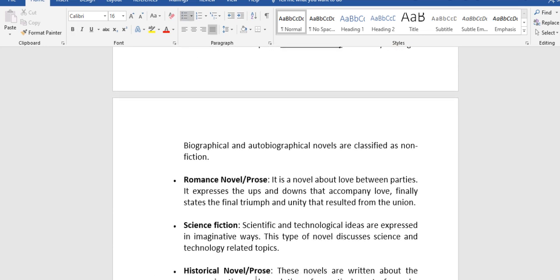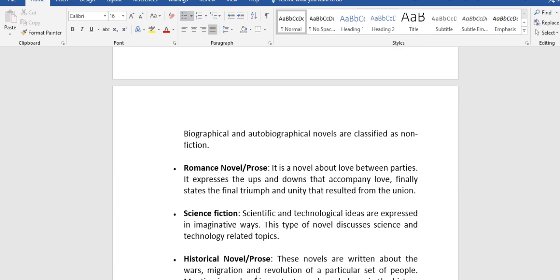Next one is romance novel. It is a novel about love between parties. It expresses the ups and downs that accompany love. Finally, it states the final triumph and unity that resulted from the union.